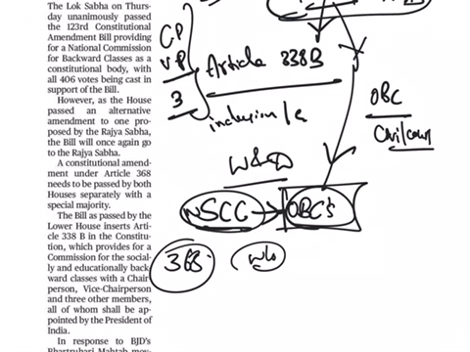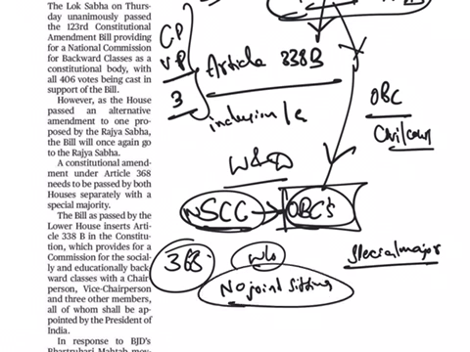And it has to be passed in both the houses separately by a special majority. That is, a majority of the total membership of the house and a majority of 2/3 of the members of the house present and voting. In case of any disagreement between the houses, there is no provision of a joint sitting to resolve the deadlock.